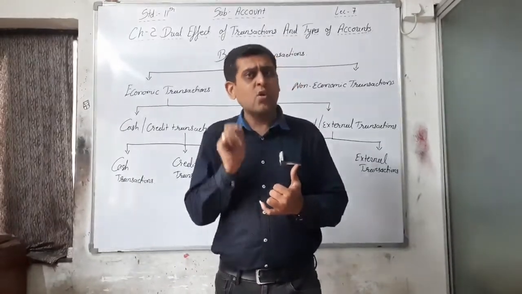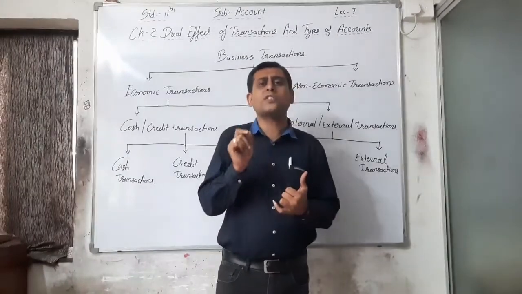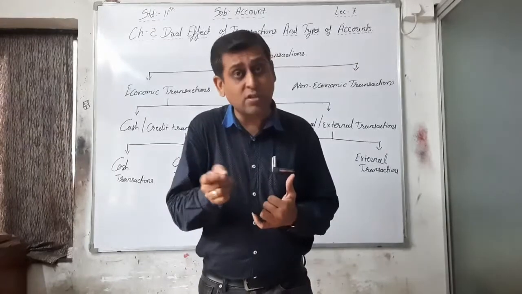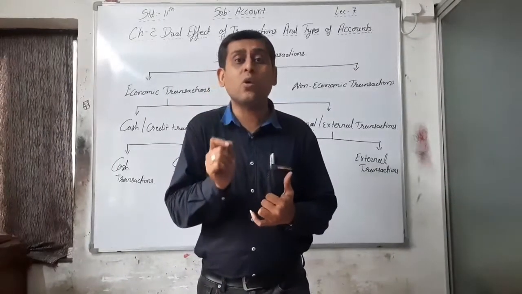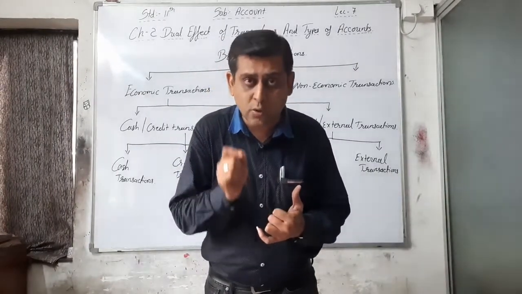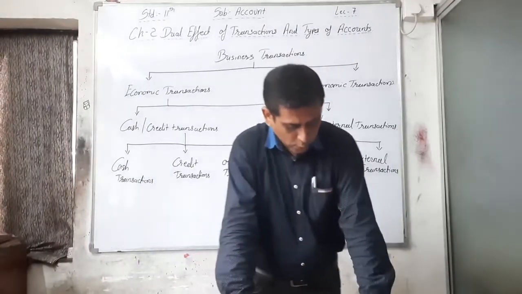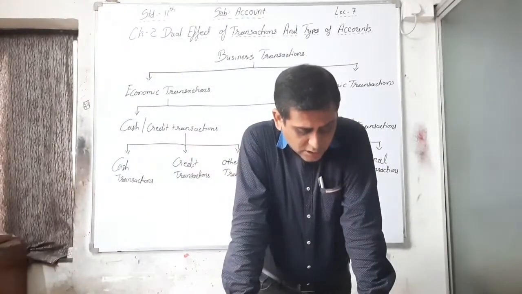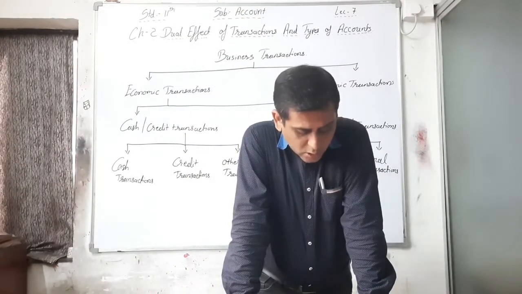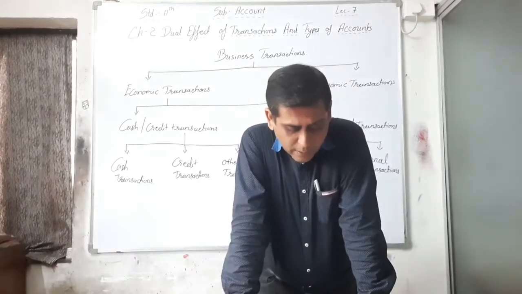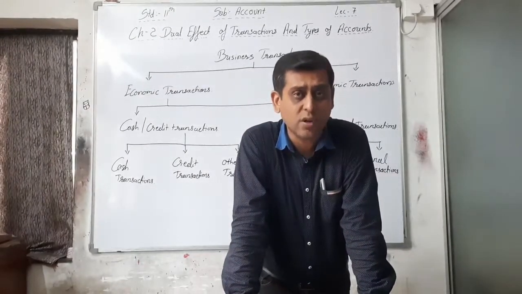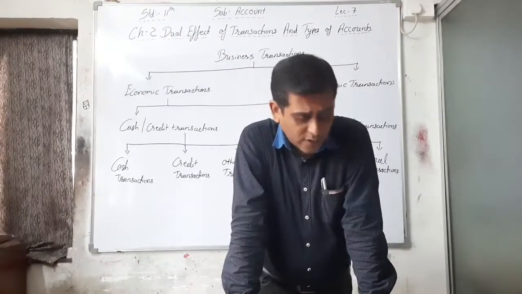The transactions which have monetary value, or which can be measured in money, should be recorded. That is economic transactions, and they should be recorded in the books of accounts. Okay. So, the external transactions are between the business and other parties. These economic transactions of the business are recorded in the books of accounts. Examples: sales of goods to a customer, payment of wages to a worker. All these things are external transactions.